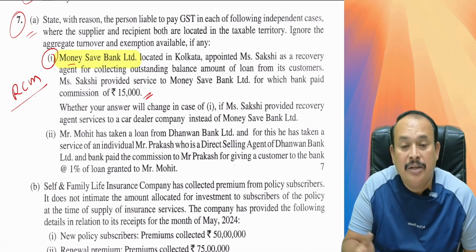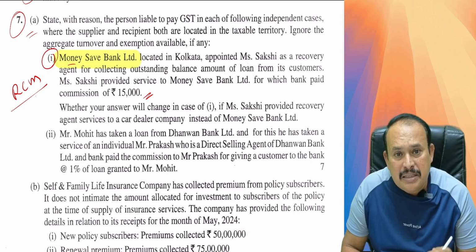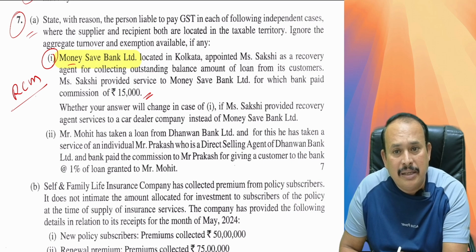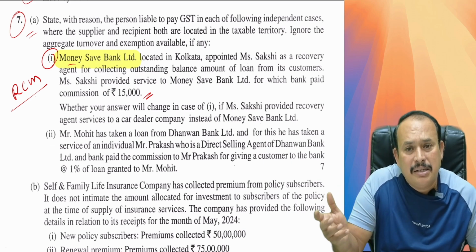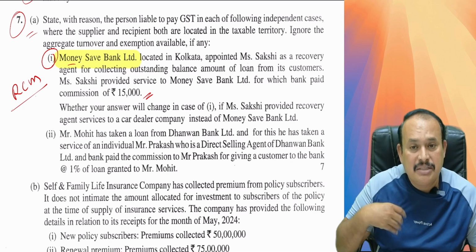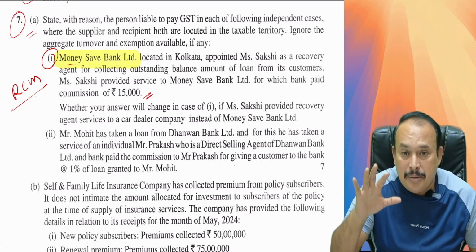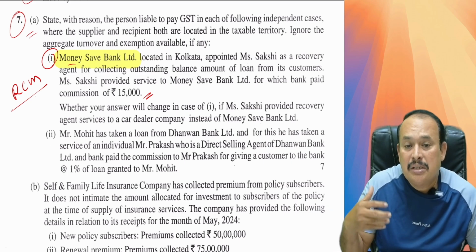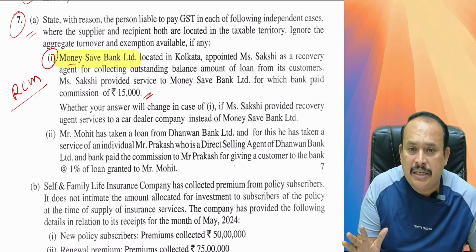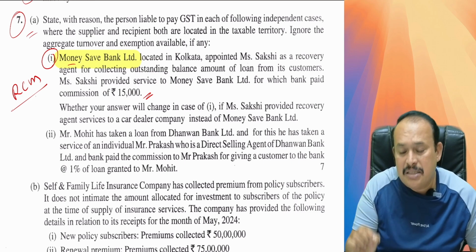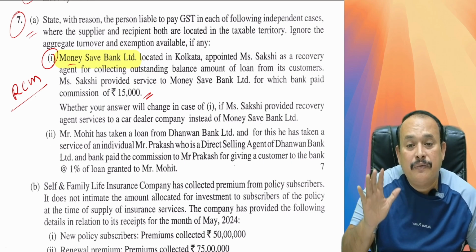Is it clear? Further, if such a recovery agent provides these services to a car dealer, which is not a banking company or a financial institution, yes, our answer here is different. Ms. Sakshi providing recovery agent services to a car dealer attracts GST in the hands of the supplier. Ms. Sakshi is liable to pay GST. It is a forward charge.